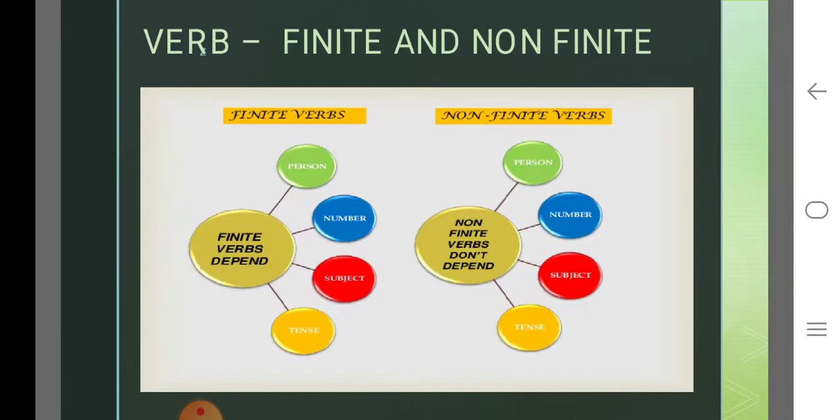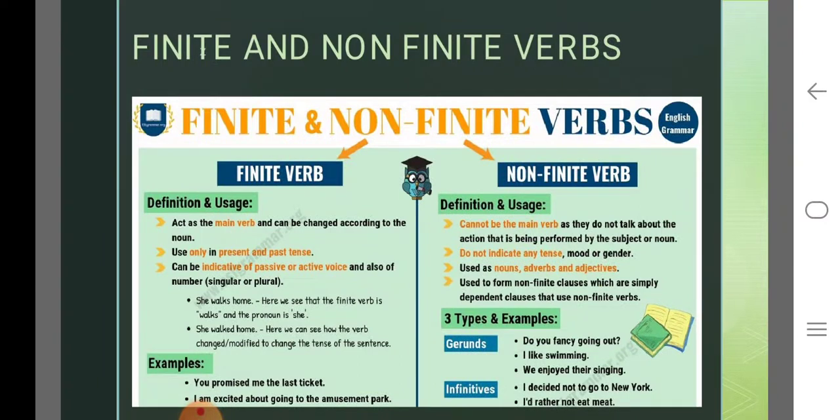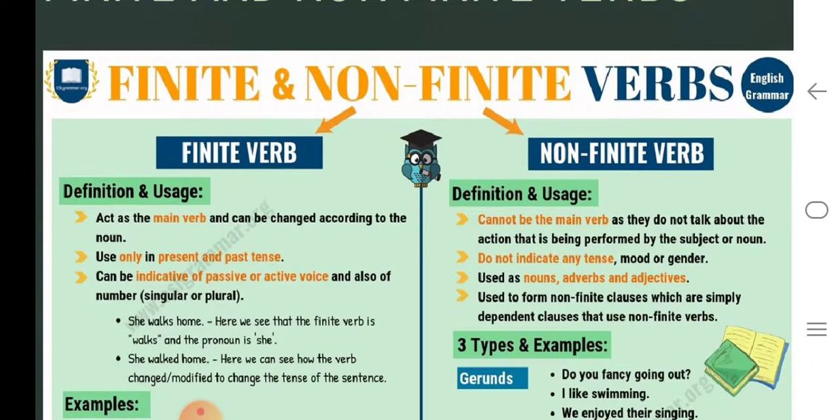Now, what are finite and non-finite verbs? So finite verbs depend on person, number, subject and tense. Non-finite verbs do not depend on person, number, subject and tense. That is, the finite verbs can change according to the person, number, subject and tense. But the non-finite verbs do not change according to the number, subject or tense. Okay, they remain the same. Finite verbs are verbs which act as a main verb that can be changed according to the noun. It is used only in present and past tense. Can be indicative of passive or active voice and also of number, that is singular or plural.